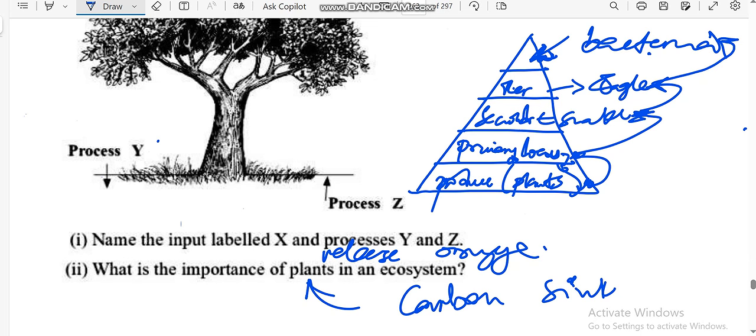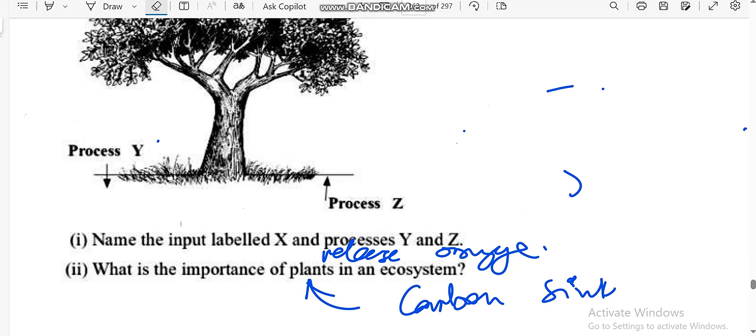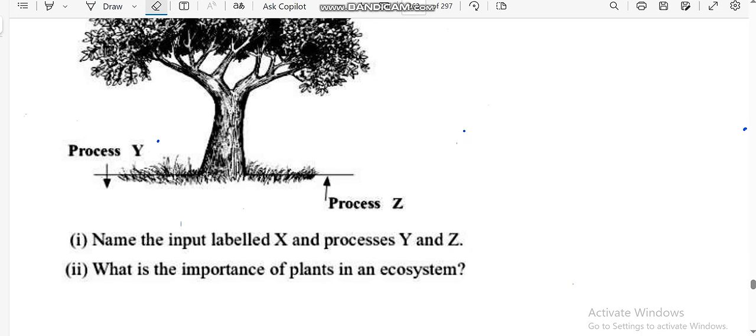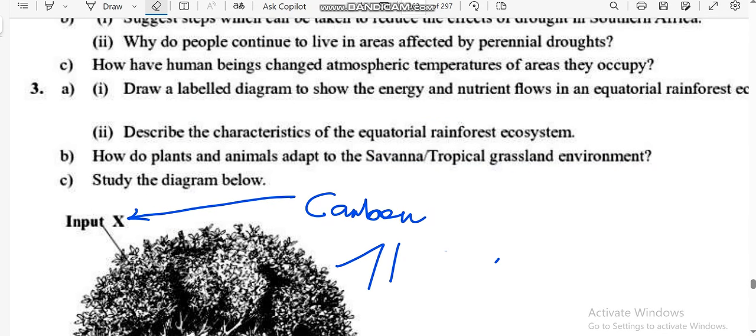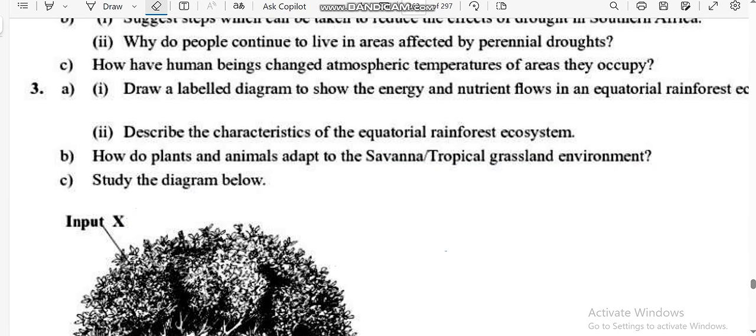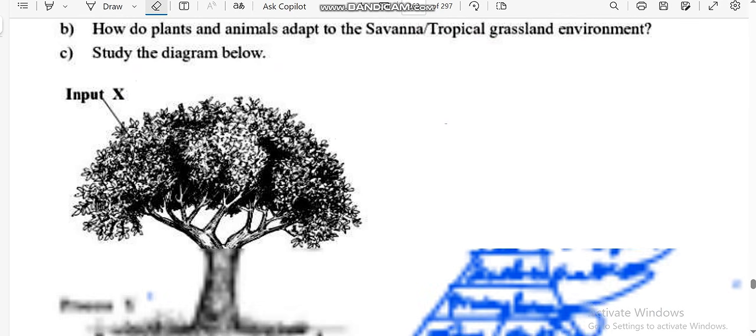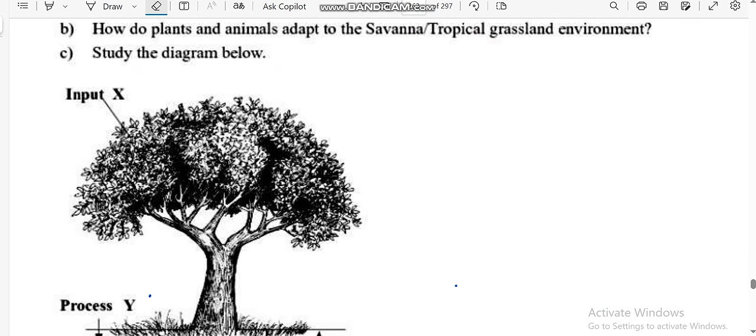Okay, so on ecosystems, we are done with this topic. Let me teach you other things that you also need to know. So in the ecosystem, I'm going to share some of the questions that you need to understand. You must understand what we call wetlands. Are you following me? Wetlands.